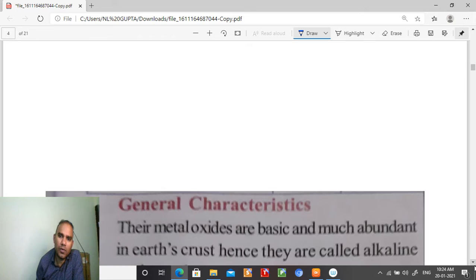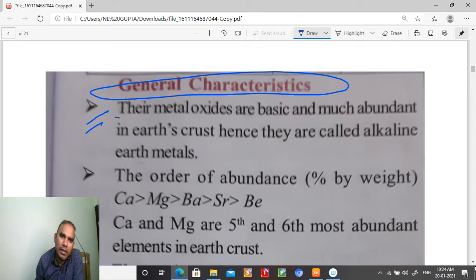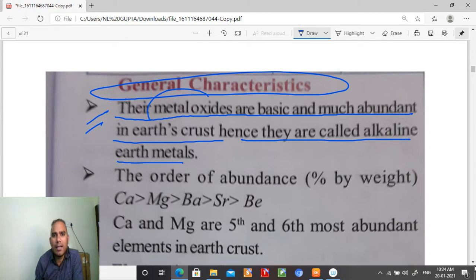Okay, so we'll be able to discuss. Let us have the general characteristics, student. First point, what is general? Their metal oxides are basic and much abundant in the earth crust, hence they are called the alkaline earth metals. So their metal oxides are very basic and found in the earth crust, so they are known as alkaline earth metals.